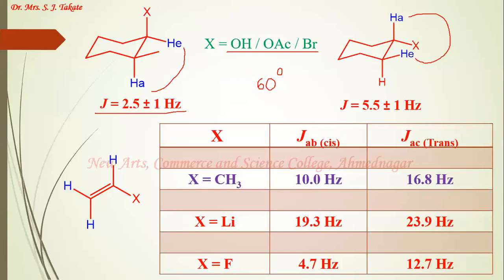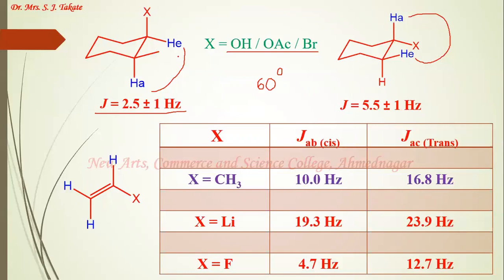And when X is at the equatorial position, the axial-equatorial proton coupling is 5.5 plus or minus 1 hertz. That is, either it can be 4.5 hertz or it can be 6.5 hertz. So we can say that if X is at the axial position, the coupling constant value is lower, and when X is at the equatorial position, the coupling constant value is higher.